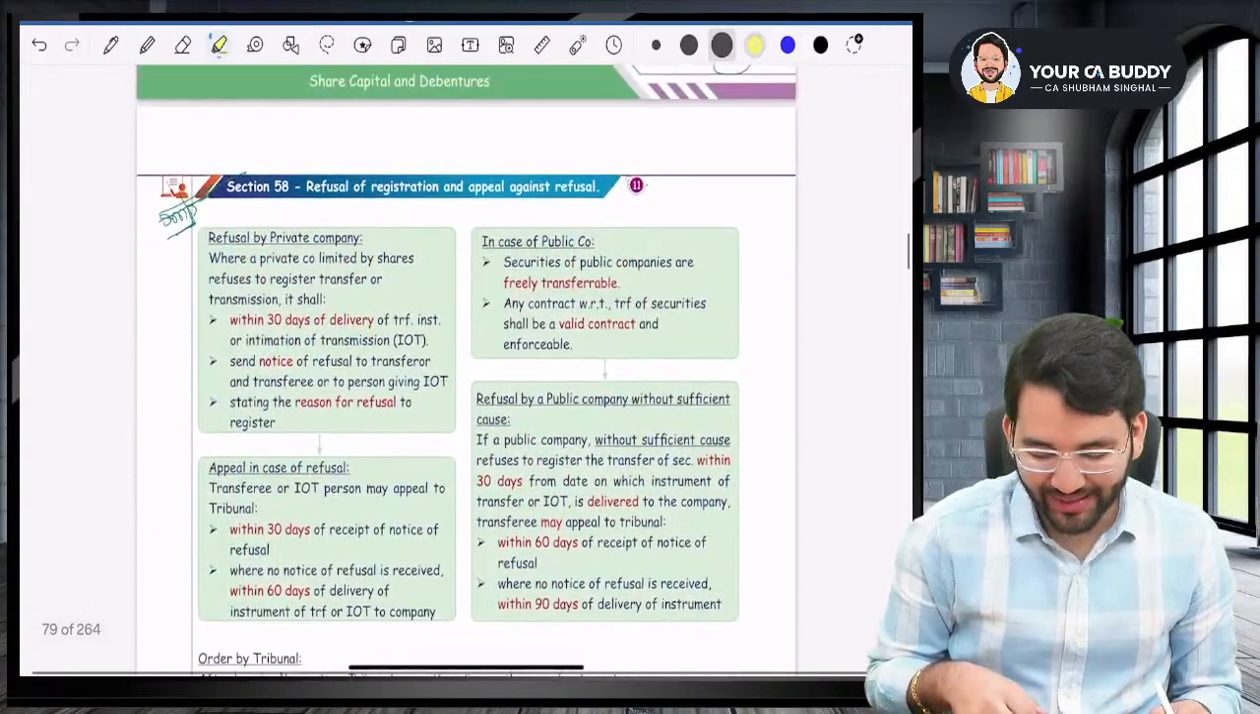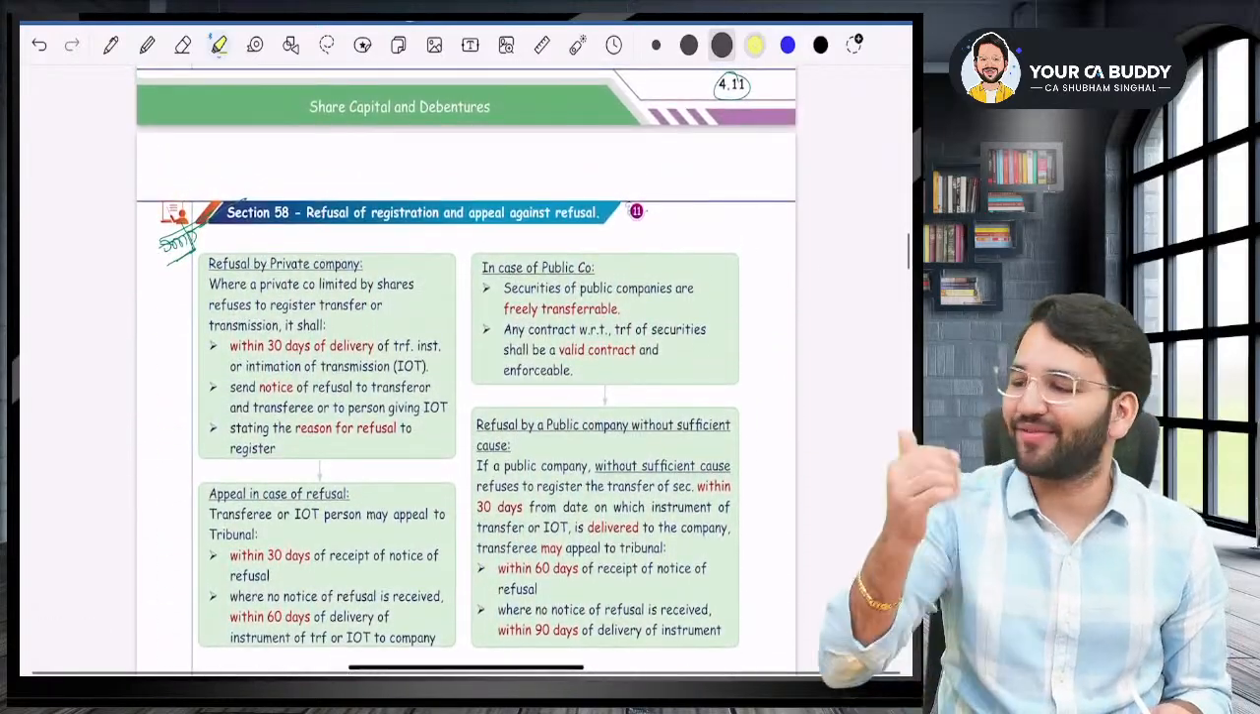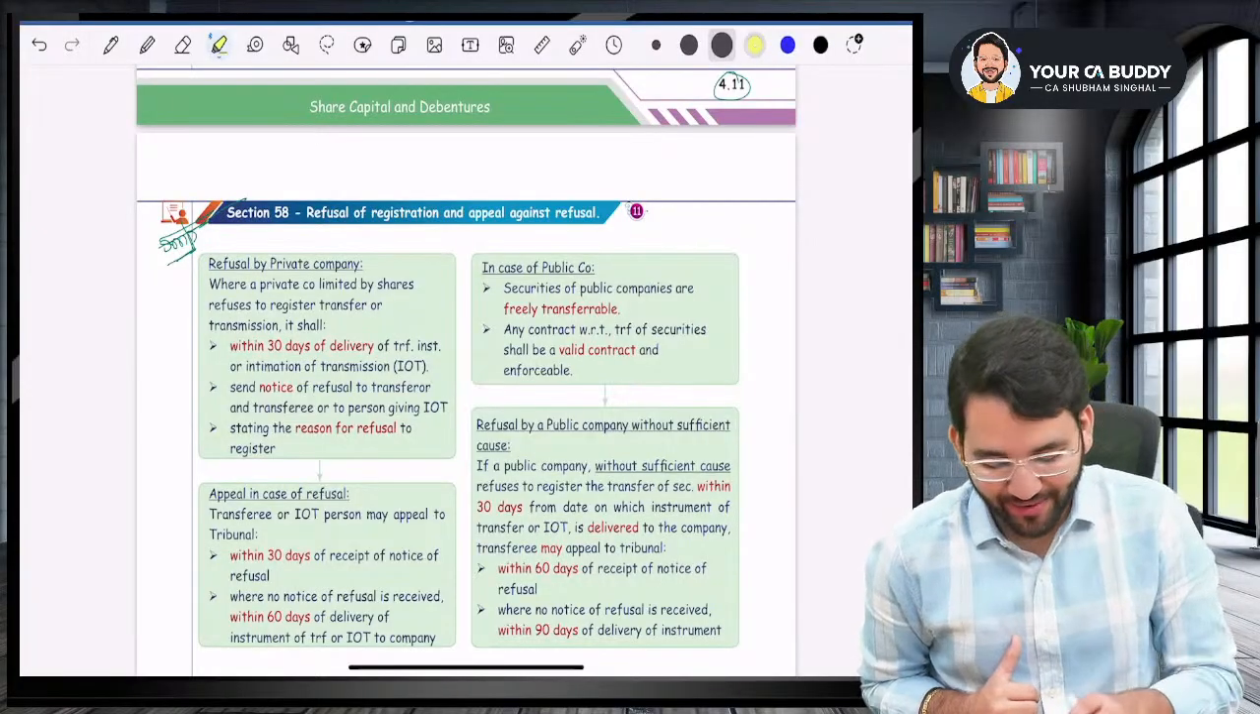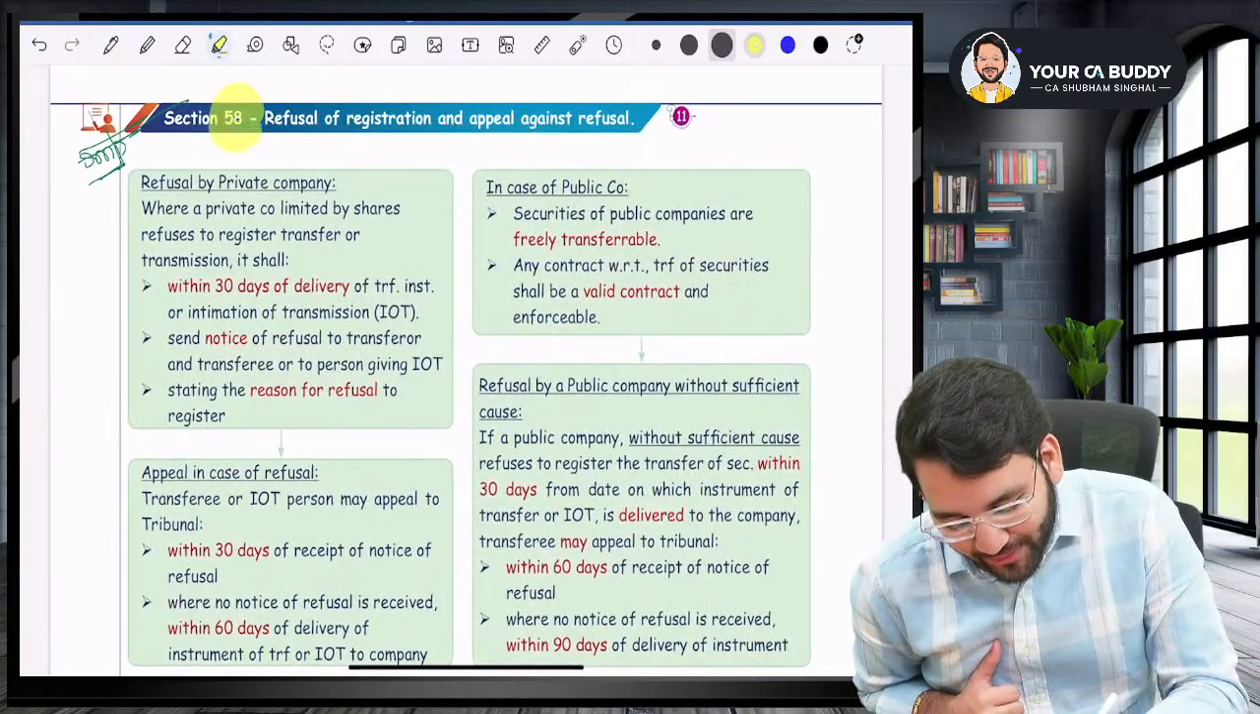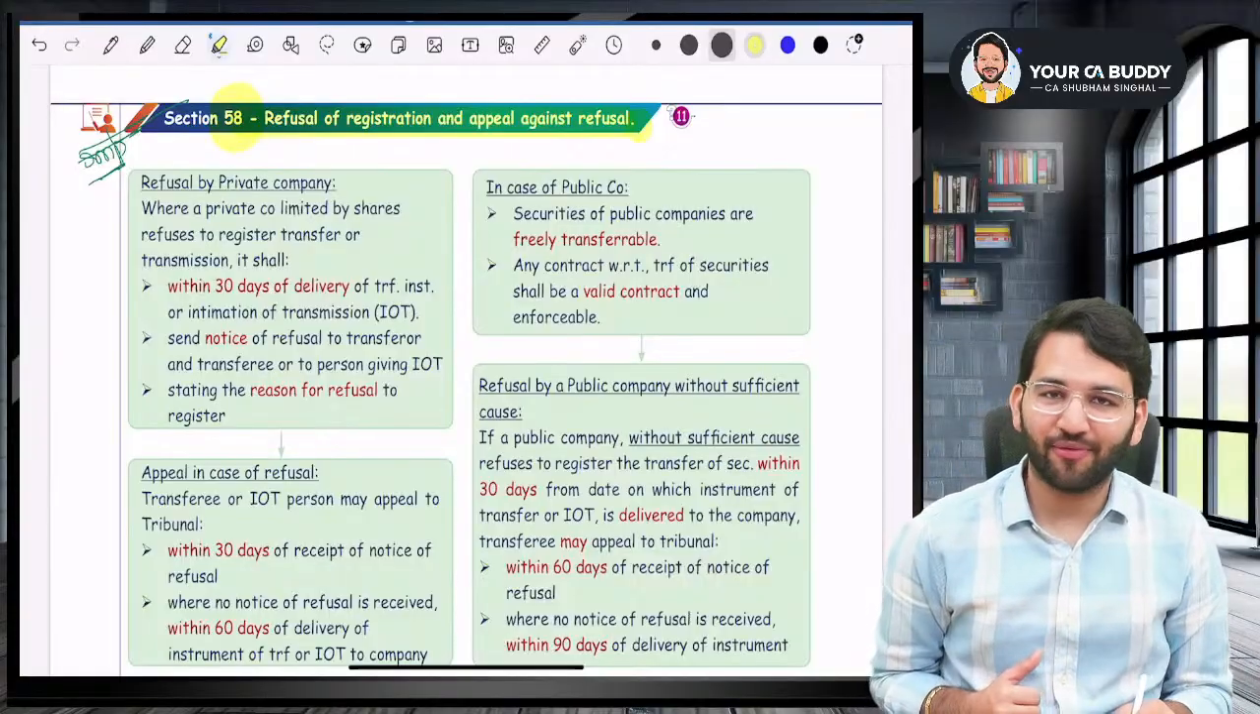the last section for the day and then we will end the class. The last section for the day and then we'll continue in the next class. Listen to me very carefully. Sir, section number 58 which talks about refusal of registration and appeal against refusal.